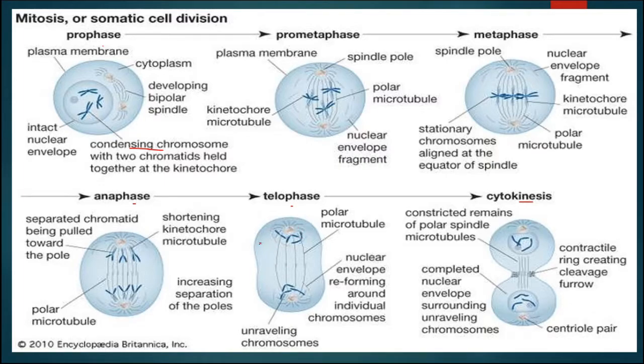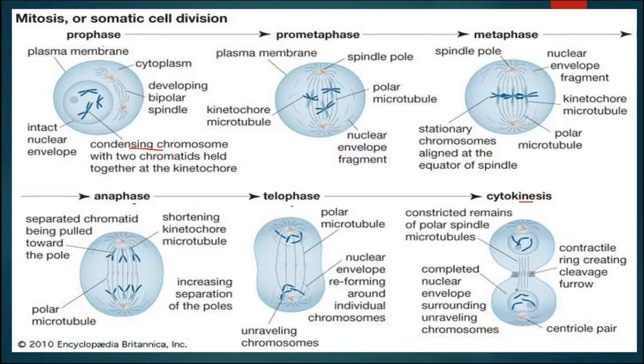Now, around the chromosomes the nuclear envelope and nucleolus will reappear, and the endoplasmic reticulum and Golgi apparatus will also reappear. After this, telophase is completed. The karyokinesis is also completed, that means nuclear division is completed. The cell has two nuclei at the end of telophase. Now this cell will enter the next stage, known as cytokinesis.